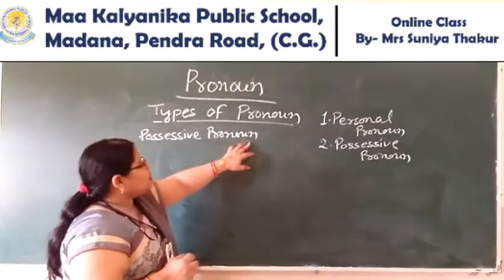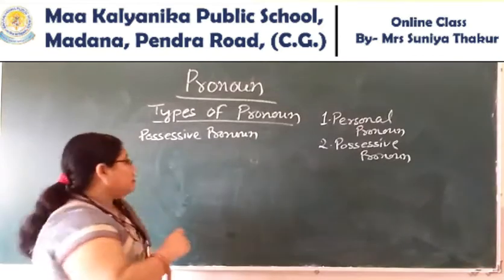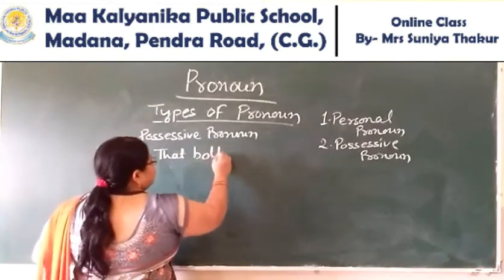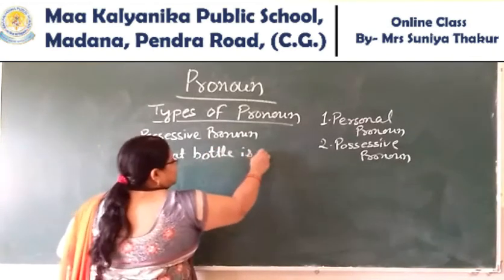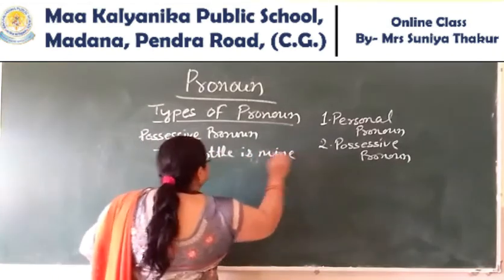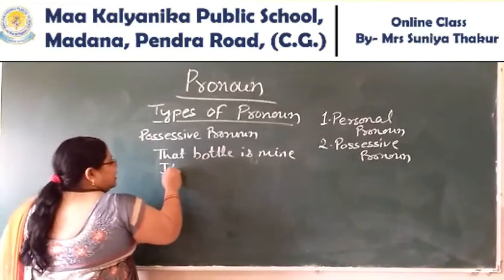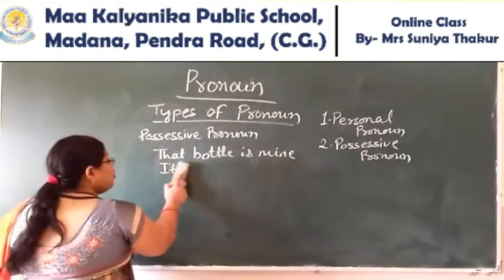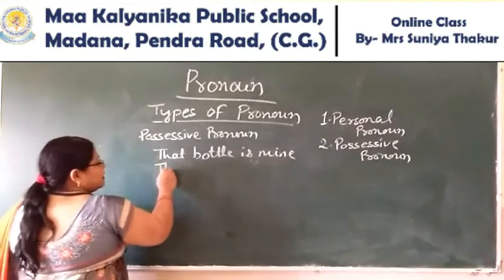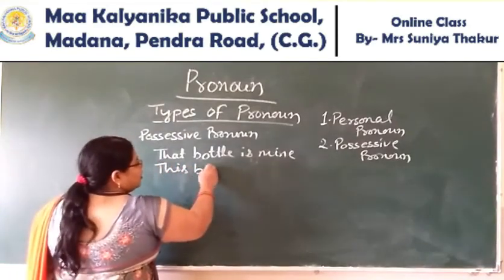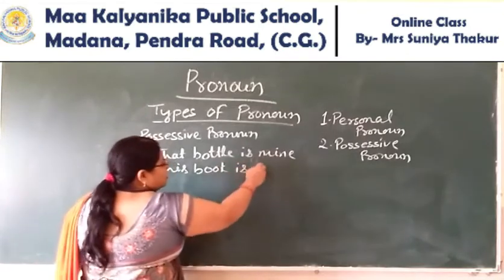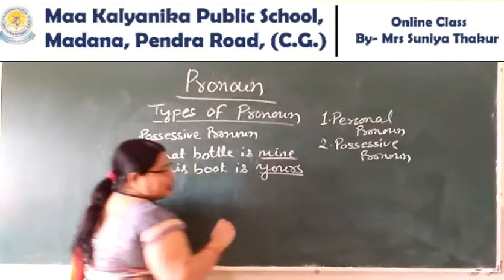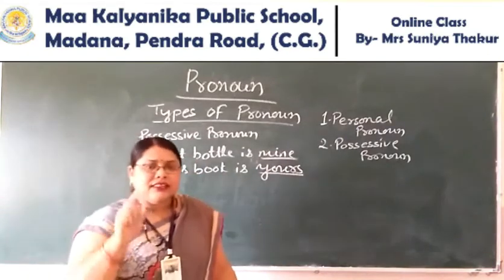Here, what are possessive pronouns? That bottle is mine. It is. This book is yours. Mine, yours, hers, his.